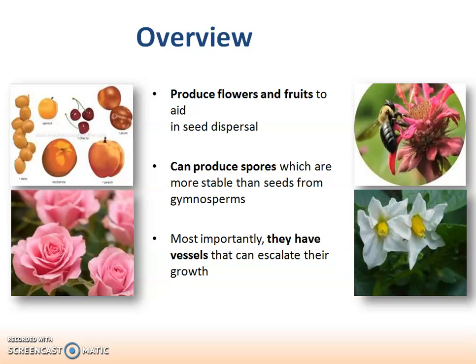Their spores are more stable than seeds from gymnosperms. Most important, they have vessels that can escalate their growth, that means they have xylem vessels along with tracheids.